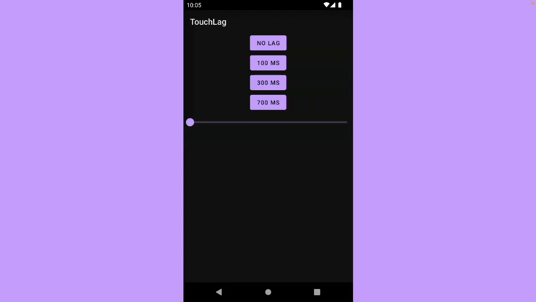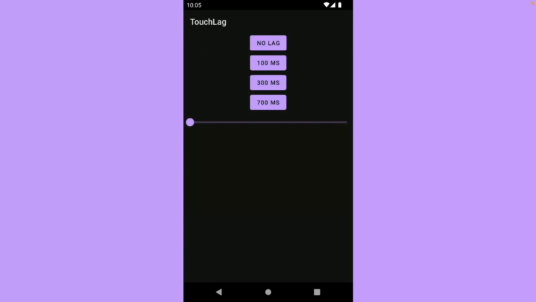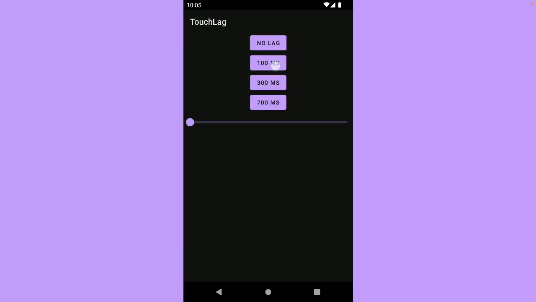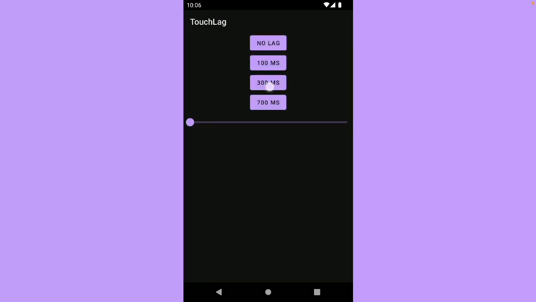But today, if you want consistency, you need to hit every frame. So let's look at an example of how lag is perceived. Here, I'm tapping on the button, there's no lag. Then I'm tapping on a button with 100 milliseconds of lag, and you're barely going to notice it. Then I'm going to do 300 milliseconds, and you're actually going to see the difference.